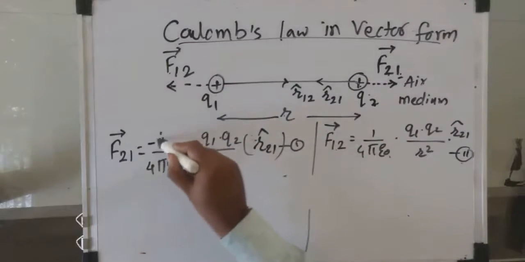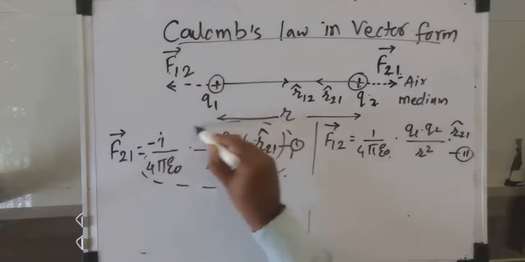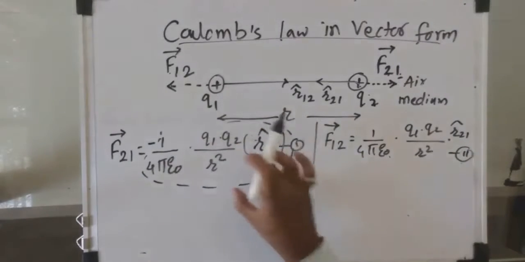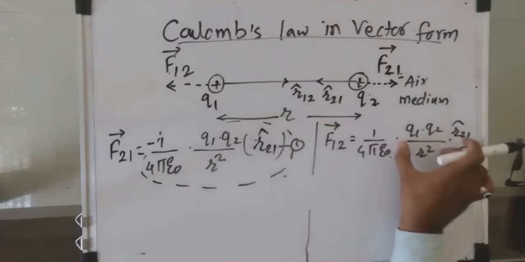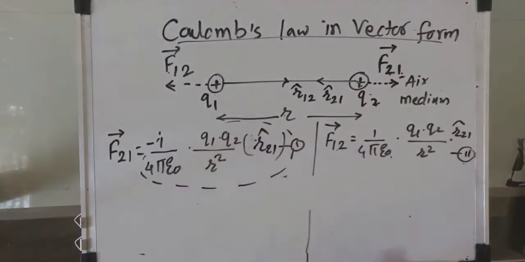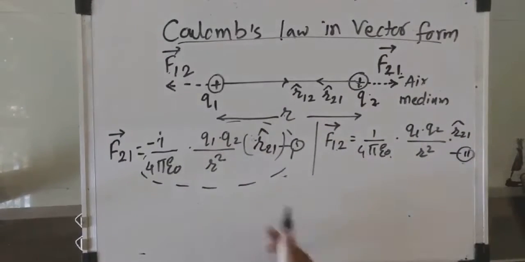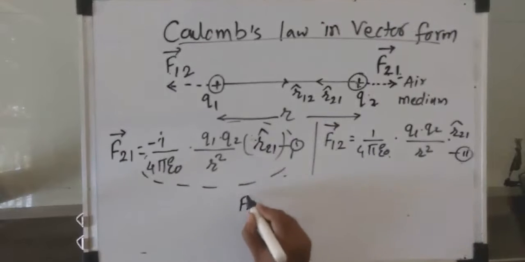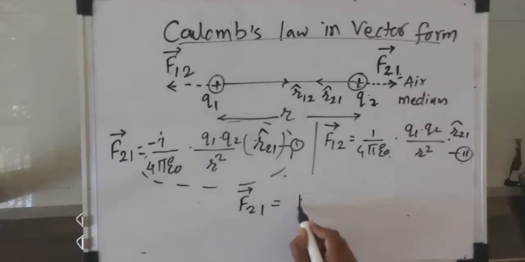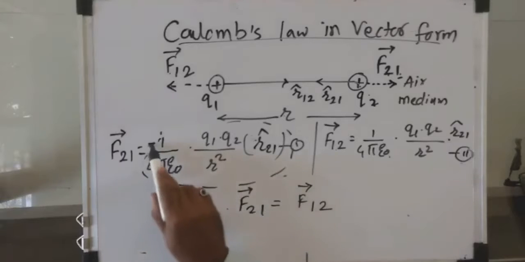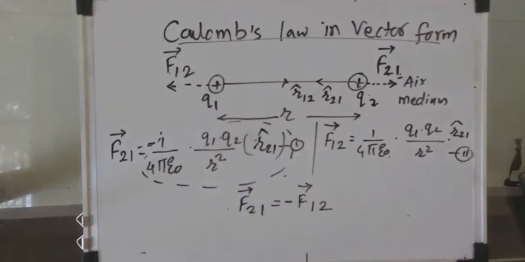Now observe this entire quantity and this equation 2. Both right hand sides are equal except the negative sign. So we can say that the force acting on second charge due to first charge is equal to the force acting on first charge due to second charge. They are equal in magnitude, but as this negative sign indicates, they are opposite in direction.